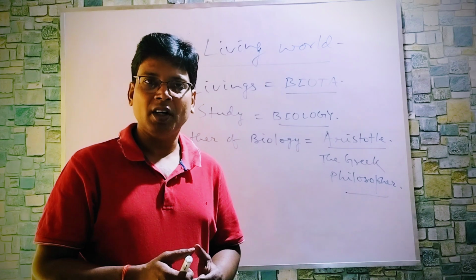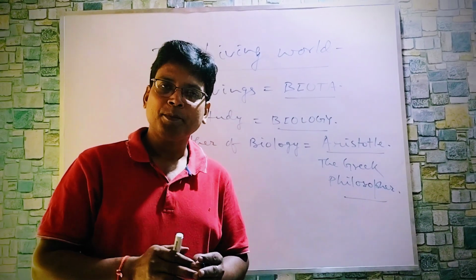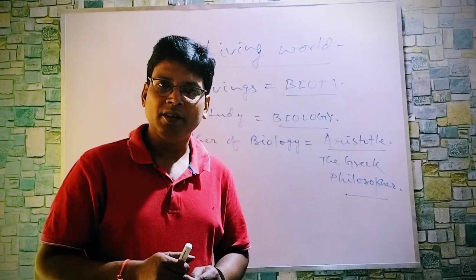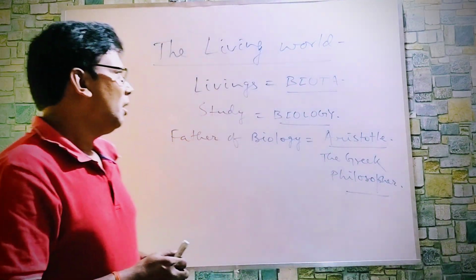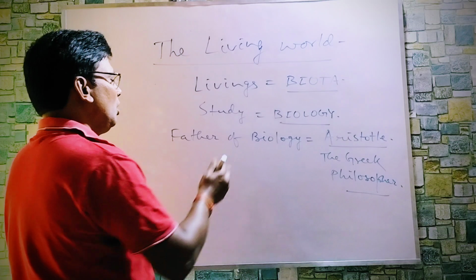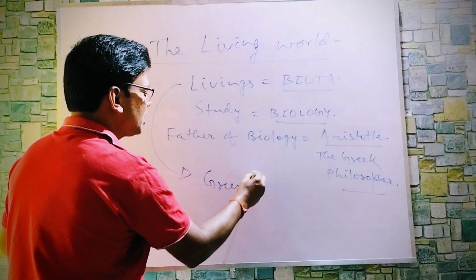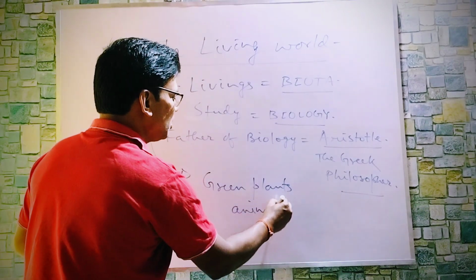So for livings, we can use the term: livings may be dead. Livings may not be non-livings. Non-livings may not be livings. So you have to know the basics. Livings means green plants and animals.